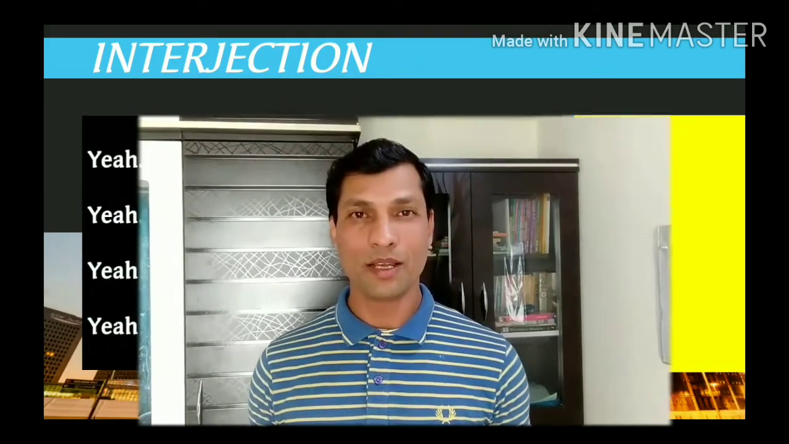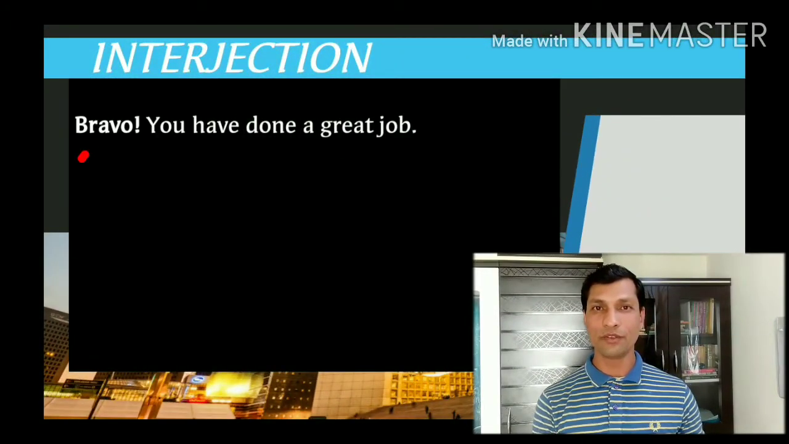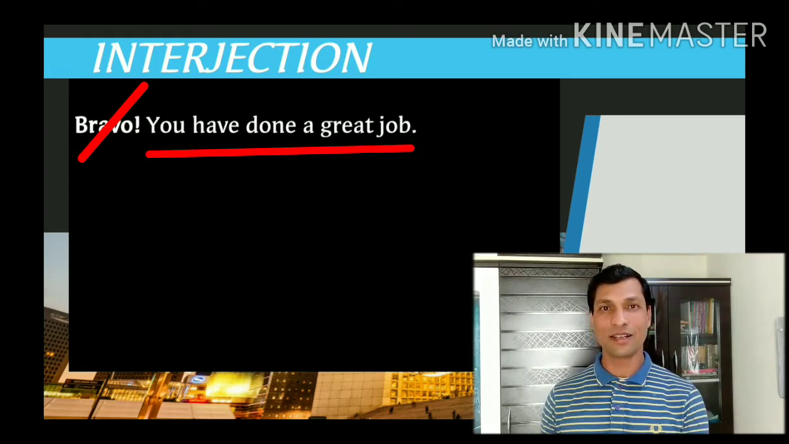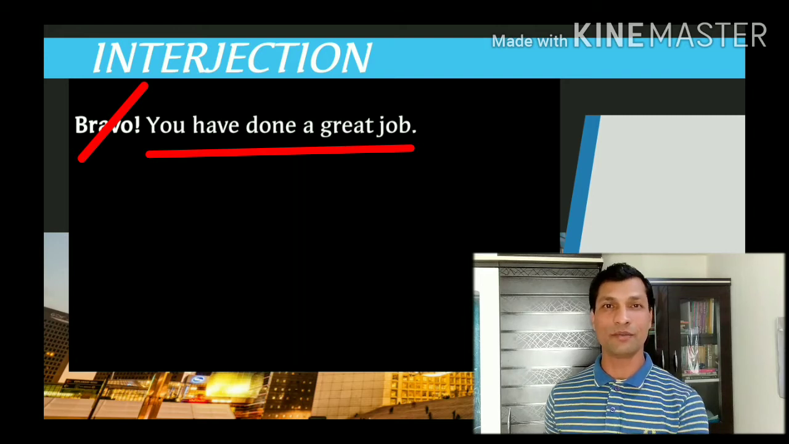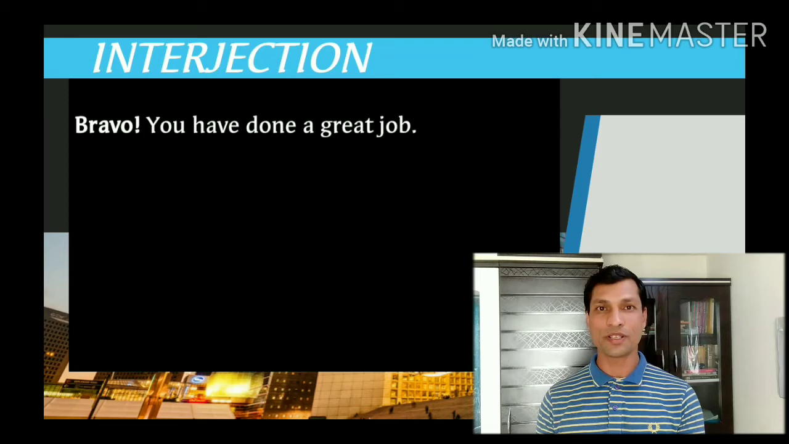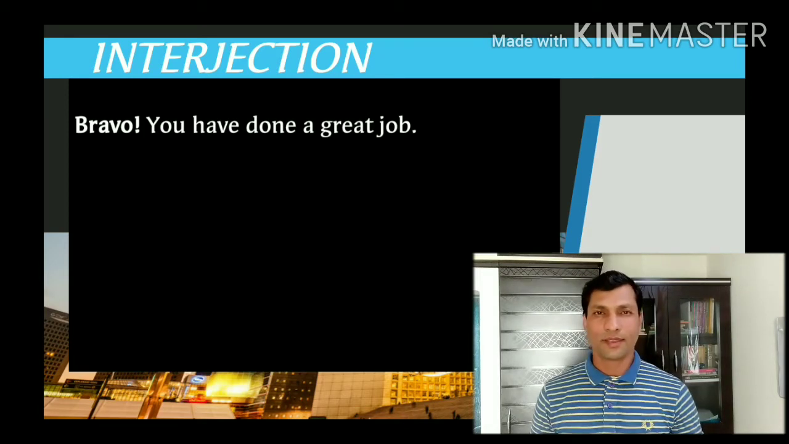Interjections are actually standalone words or phrases. It means they don't have any grammatical connection with the rest of the sentence. For example, bravo, you have done a great job. In this sentence, if you remove the interjection, you have done a great job, the remaining sentence is still a grammatically correct, complete and meaningful sentence. The only thing is that the interjection helps us to understand the intensity of the emotion of the speaker.